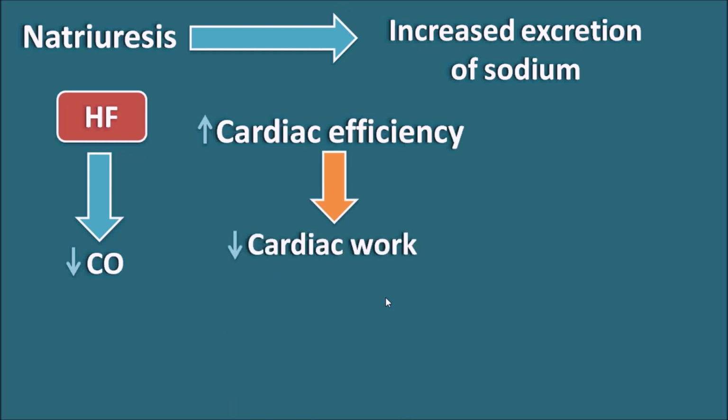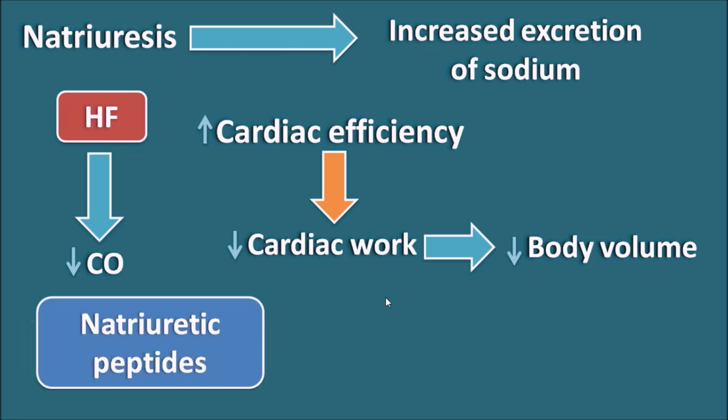The cardiac work is related to the body volume. As the body volume increases, the volume of blood that is going to be pumped increases, thereby cardiac work increases. So cardiac work can be reduced by decreasing the body volume. We can reduce the body volume by using diuretics, or by using a few compounds which increase the sodium excretion within the kidney. Such types of drugs are the natriuretic peptides.